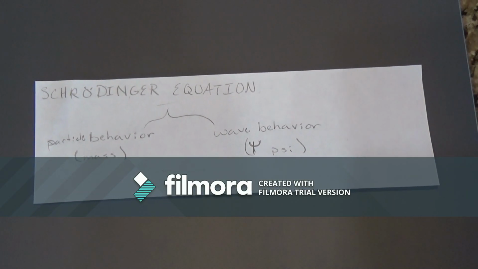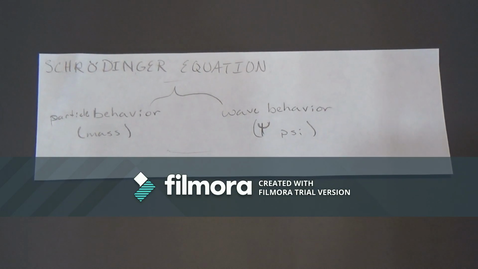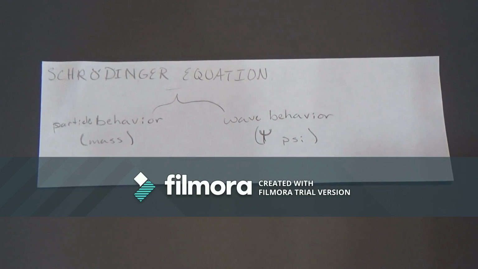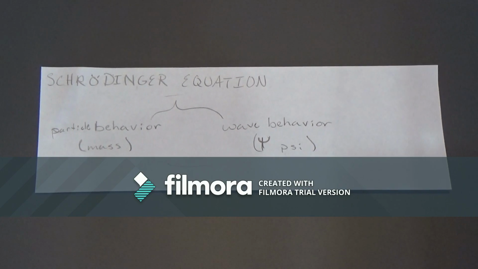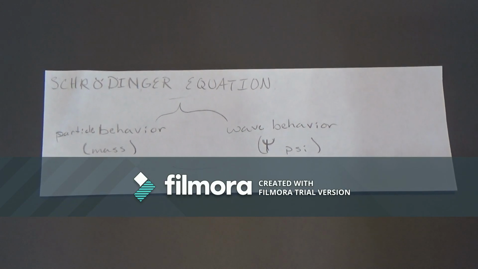In 1926, Austrian physicist Erwin Schrödinger used a complicated math technique to make an equation that describes the behavior and the energies of submicroscopic objects. Even though we will not discuss it yet, it's important that it incorporates both particle behavior in terms of mass and wave behavior.